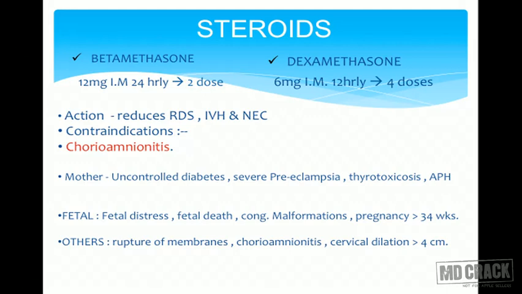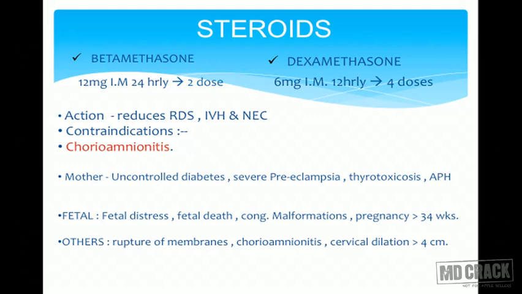Other indications, if there is PROM, rupture of membranes, this is a debatable issue. Some prefer to give steroids. Some say there is no need because it may increase the chances of infection. But along with antibiotics, we can still give steroids if there is no clinical evidence of chorioamnionitis. But if the infection has already set in, there is chorioamnionitis, then steroids are not to be given.